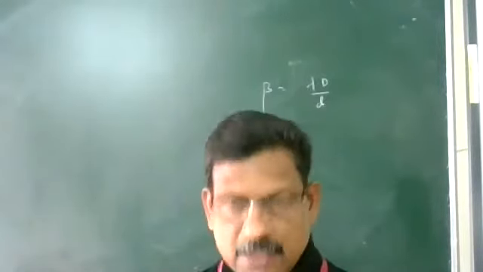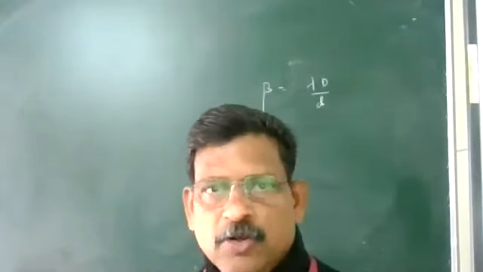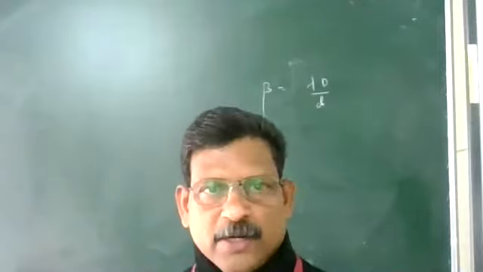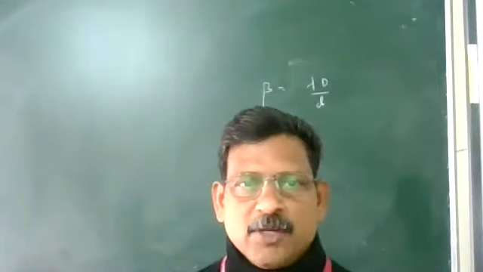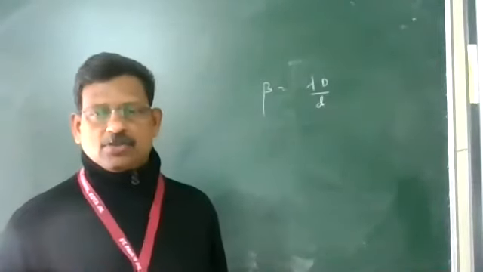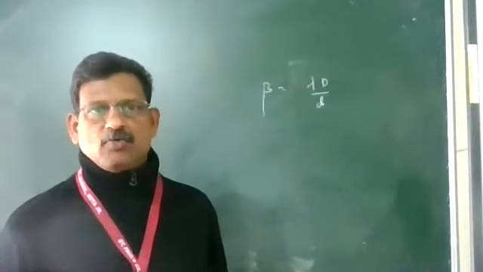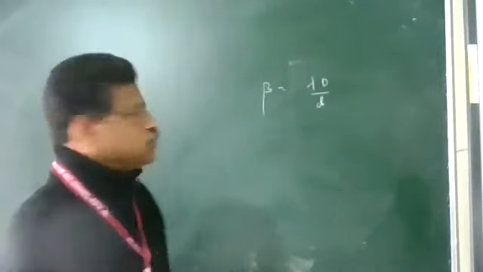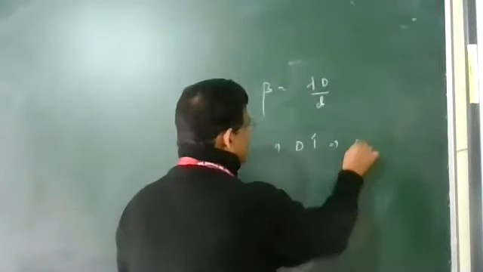Now what all things will happen to the bandwidth in the following arrangements? First one, suppose your screen is moved away from the coherent sources. What will happen to the bandwidth? This can be a 1 mark question. What happens to the bandwidth if the screen is moving away from the coherent sources? D increases, which means that beta also increases.